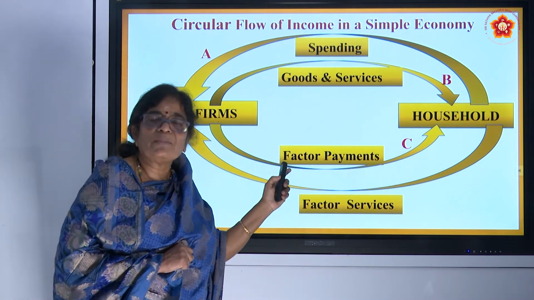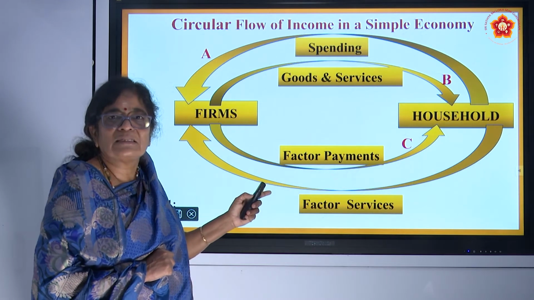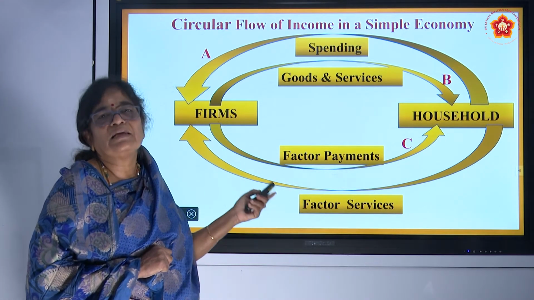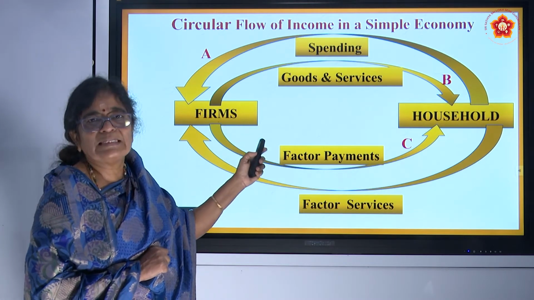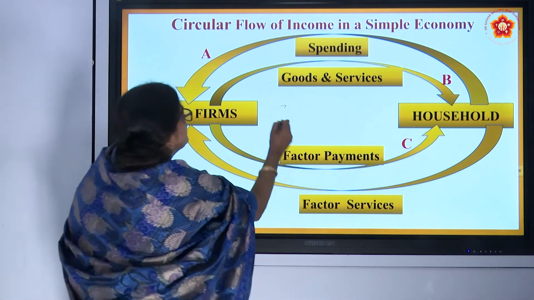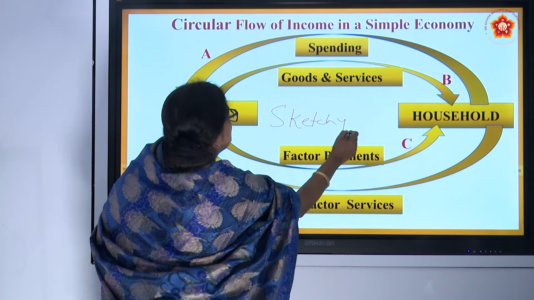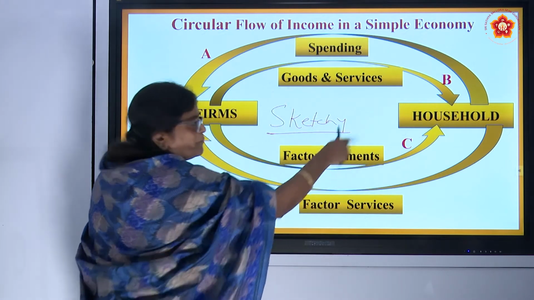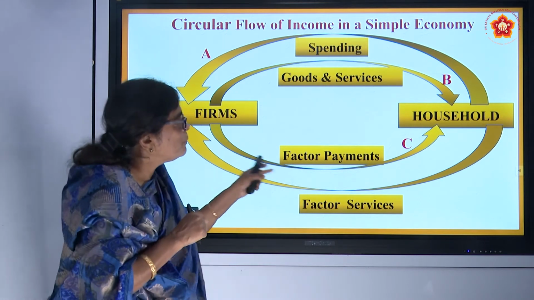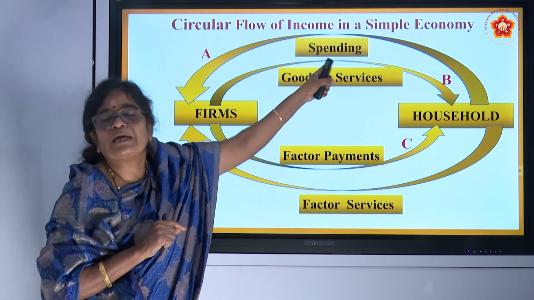I hope you understand this diagrammatic macroeconomic model. At the end of this video I will explain this sketchy diagram. Sketchy means it's an illustration. This is a sketch. I have put an arrow diagram. This arrow diagram explains the relationships and the essential features of a simple economy.